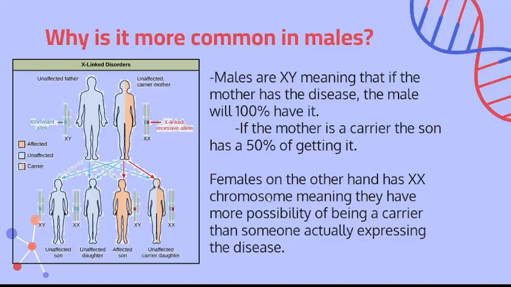So females have more ability to make up for the wrong. If a female became a carrier because of her dad, her mom still has a good chance of passing the healthy gene to her. But if a son got the unhealthy gene from his mom, then his dad can't save him anymore.